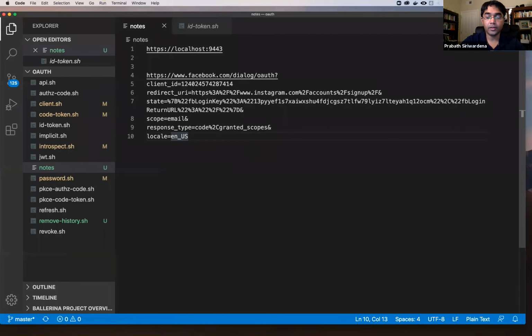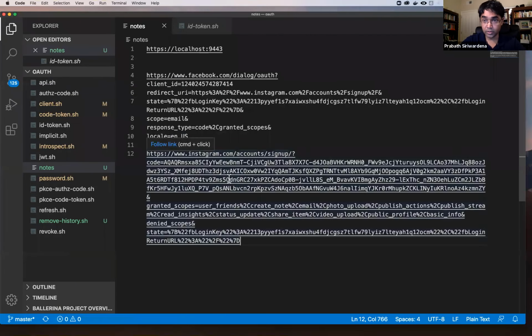And paste it here. This is the response from Facebook, which goes to the redirect URL, the callback URL of Instagram, right? Here you can see this URL matches the URL we sent here as the redirect URL. That's the same URL. And you get the code. This is the authorization code parameter.